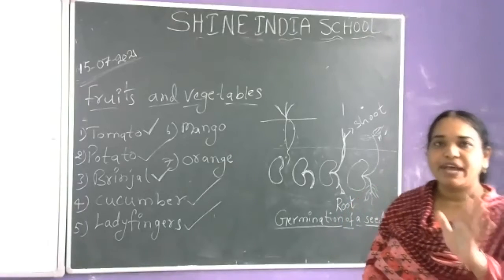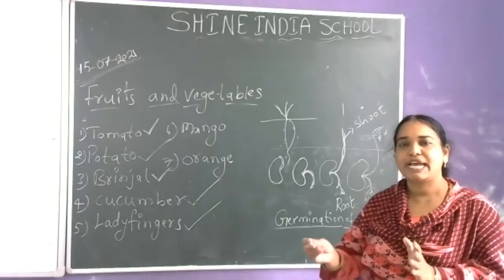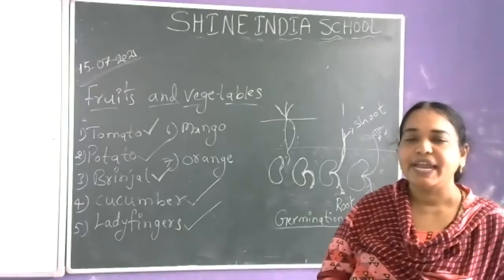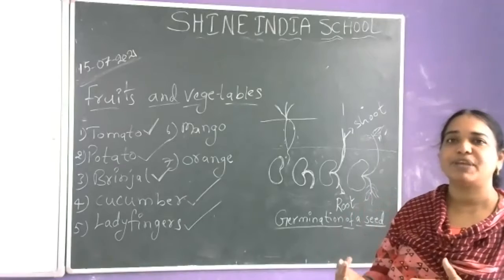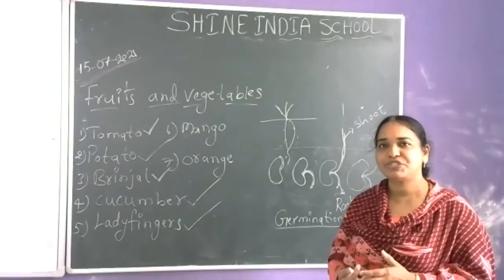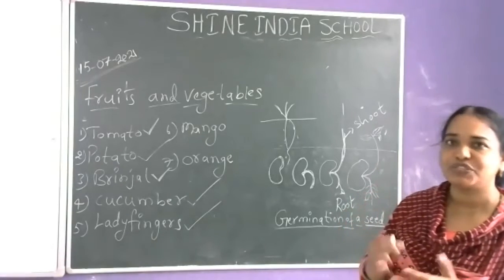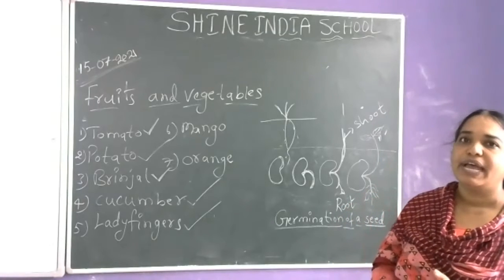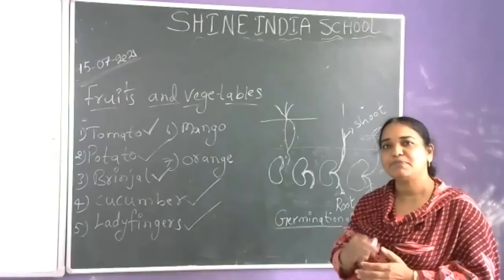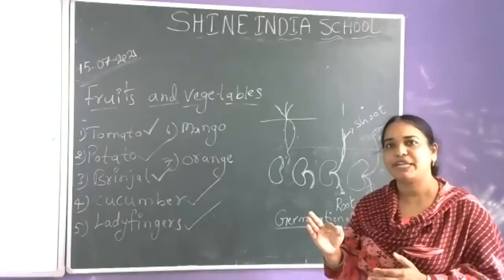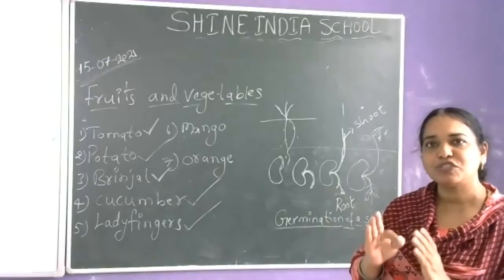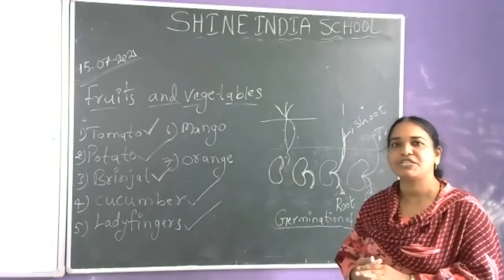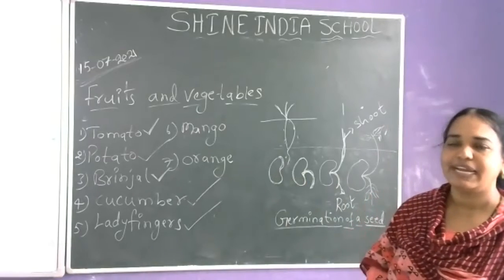So, we are eating the roots of some of the plants as vegetables. For example, carrot, beetroot, radish. And we are eating some of the leaves of the plants like spinach and cabbage as vegetables. The food is stored in leaves, so we are eating the cabbage leaves as food. And in some plants, the stem stores the food. The leaves prepare the food material and the prepared food the plant stores in the stem. So for example, potato is the best example of stem modification, and also sugarcane and ginger.